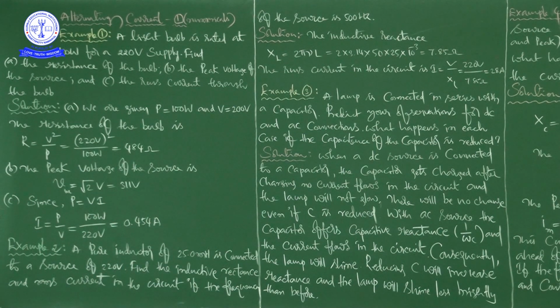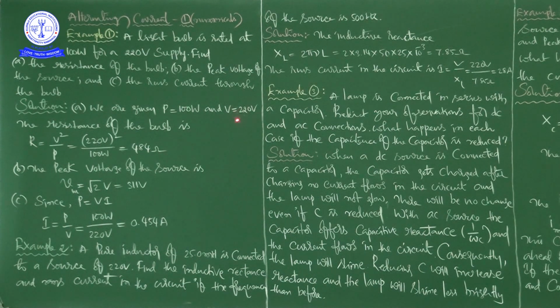Now, the resistance of the bulb is given by the formula R is equal to V square by P. V value is 200, no? Okay, sorry, it is 220.